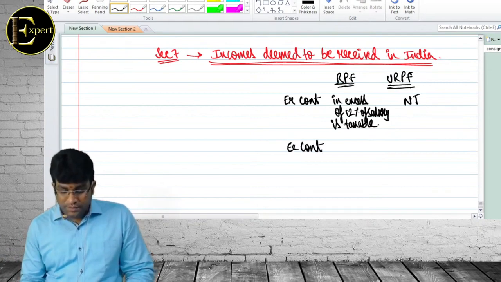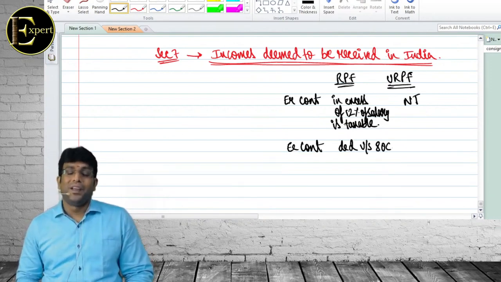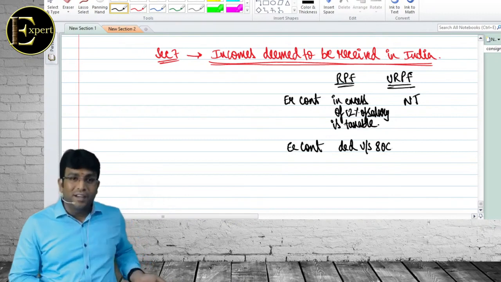So getting my point? Employee contribution. Deduction will come under section 80C. What is 9.5? That is interest, madam. What did I write? Employee contribution.